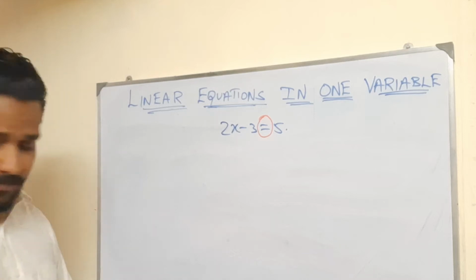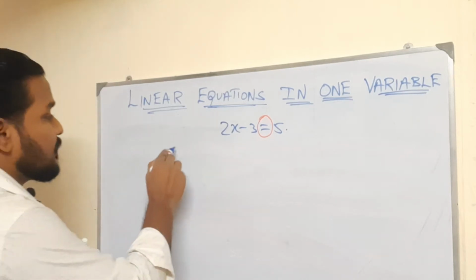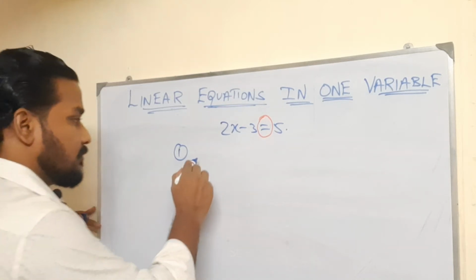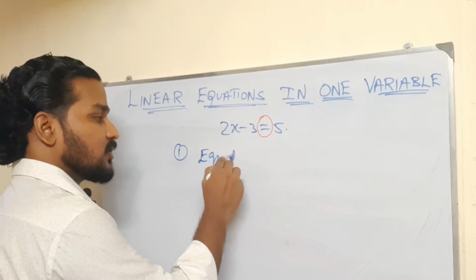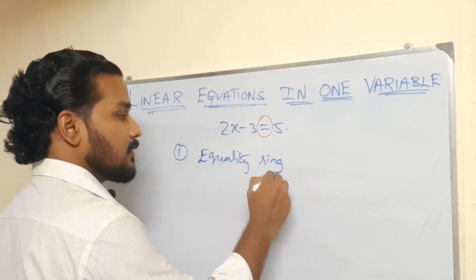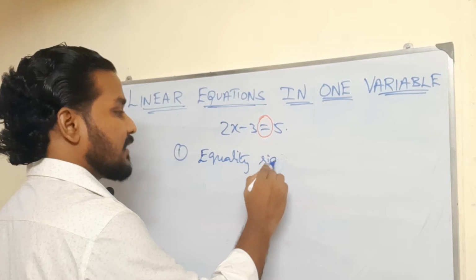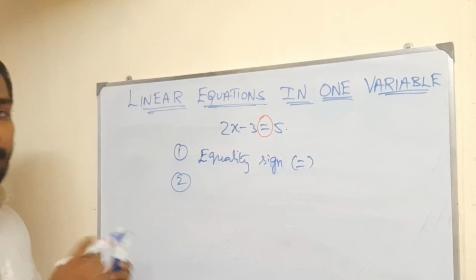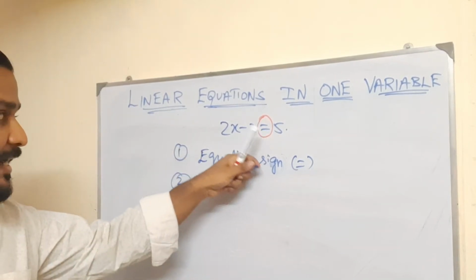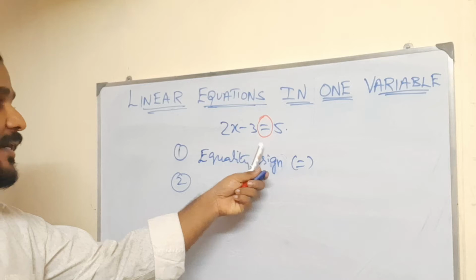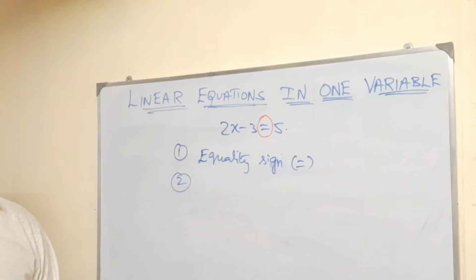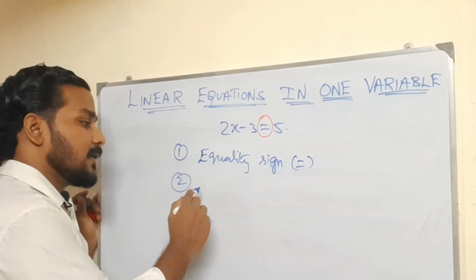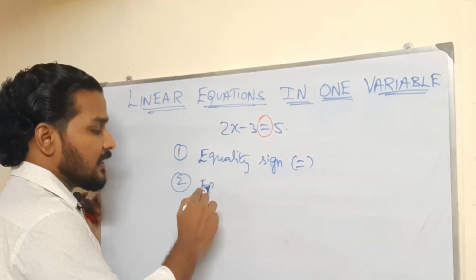First thing, every algebraic equation has an equality sign. Okay, equal to. Then this equal to is separating two things: the left of this equality sign and the right of this equality sign. Okay, the expression on the left of equality